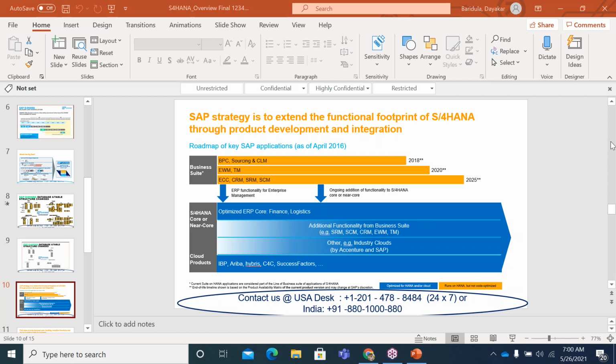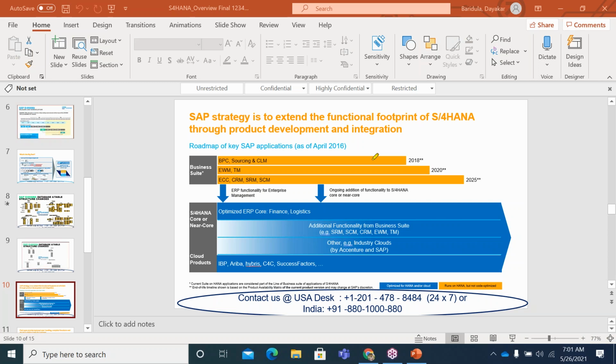On the right side, I'm talking about the future roadmap for SAP S/4HANA. As I said, this journey started in late 2014, but now they have the roadmap till 2025 to develop this product. Certain functionality is already covered, like BPC. Initially they covered planning, and again they started and added innovations from the consolidation perspective.